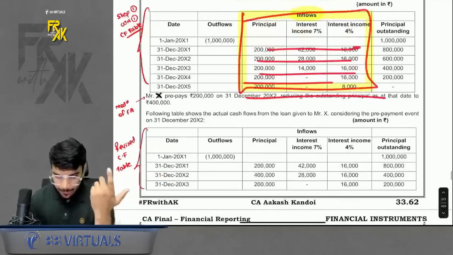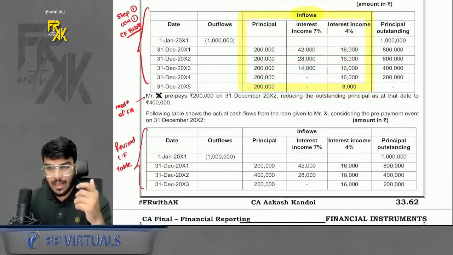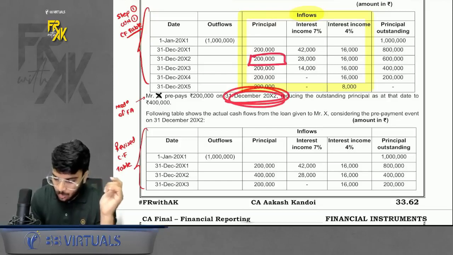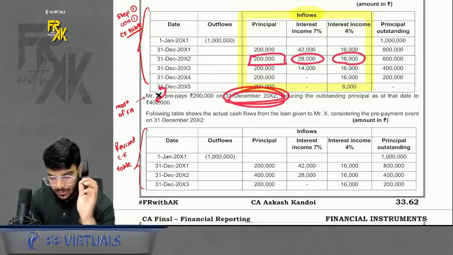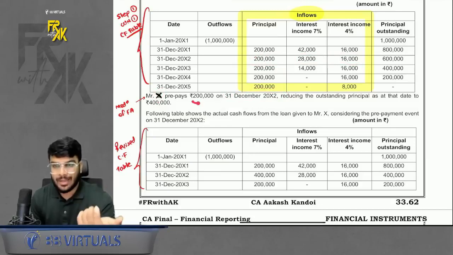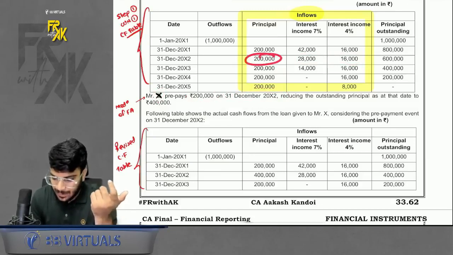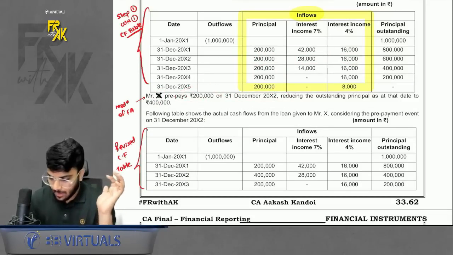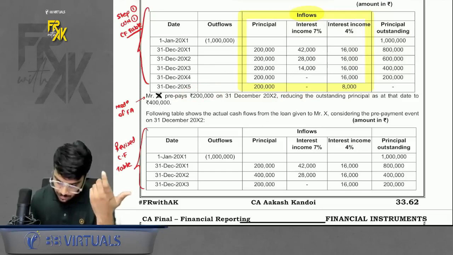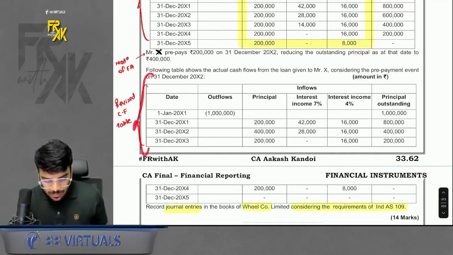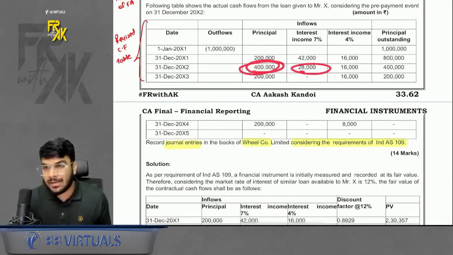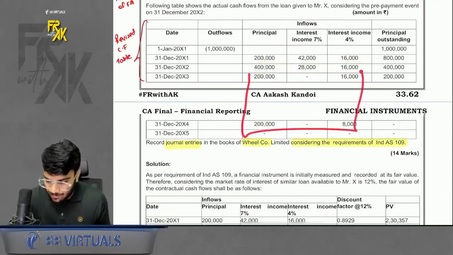Okay. Then some modification happens. How does the modification happen? At the end of second year, we had to repay 2 lakhs plus the interest, but the employee prepays extra 2 lakhs. So instead of making 2 lakhs principal repayment, he makes 4 lakhs principal repayment. So he prepays 2 extra lakhs. Okay. Reducing the outstanding principal as on that date. Then the revised cash flows are also given. Because you are repaying it early, what are the revised cash flows? See, as per the revised terms, you repaid extra 2 lakhs in the second year itself. So only this much is pending after modification.